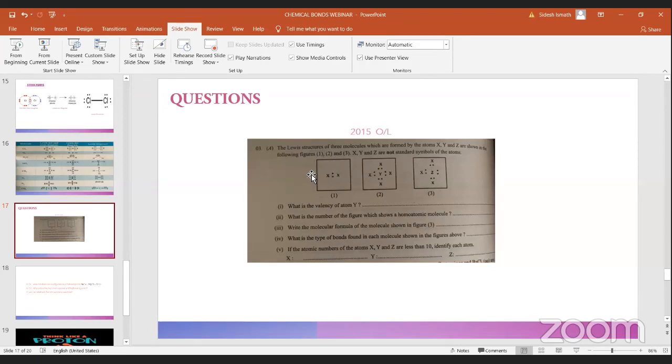Now in this question, you can see X, Y, Z structures, and in these diagrams you can see 1, 2, 3. The first one: what is the valency of atom Y? Can you all answer the first question? What is the valency of Y? How can you find the valency of atom Y? What is the answer for that?